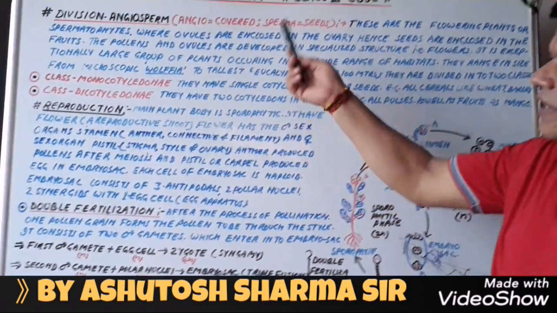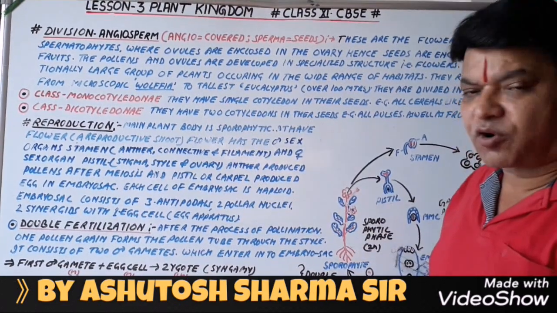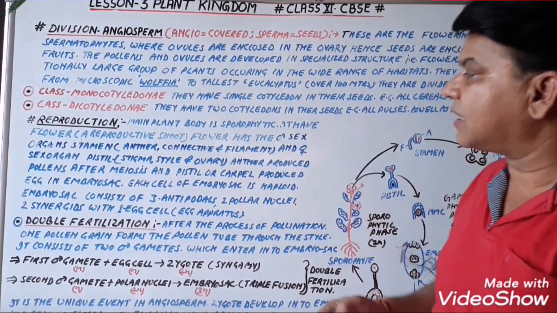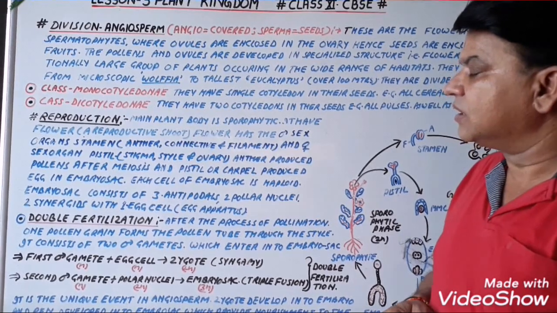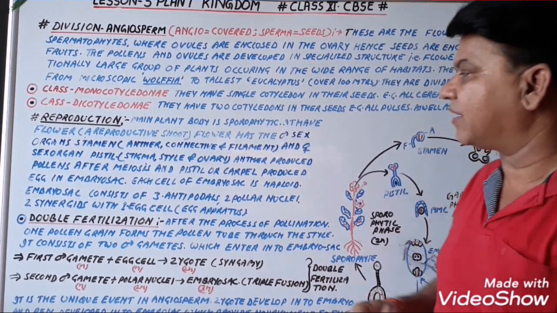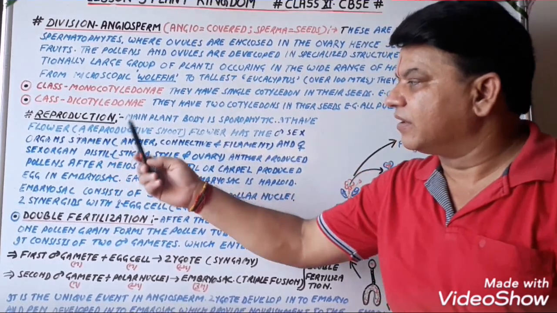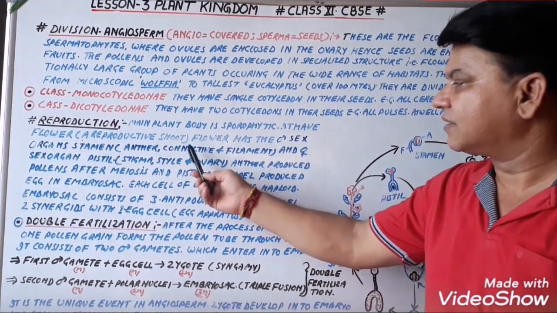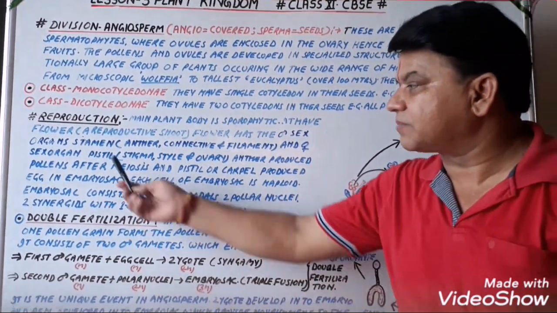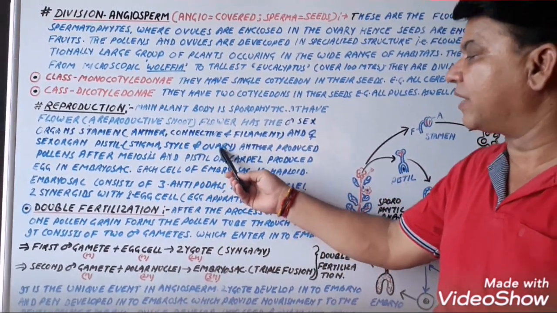Now, reproduction in angiosperms. The main plant body of angiosperm is sporophytic. It has the flower, that is the flower is the reproductive shoot or the sexual organ in the flowering plant. Flower has the male sex organ, that is the stamen. Stamen consists of anther, connective and filament, as well as the female sex organ, that is the pistil. Pistil consists of stigma, style and ovary.